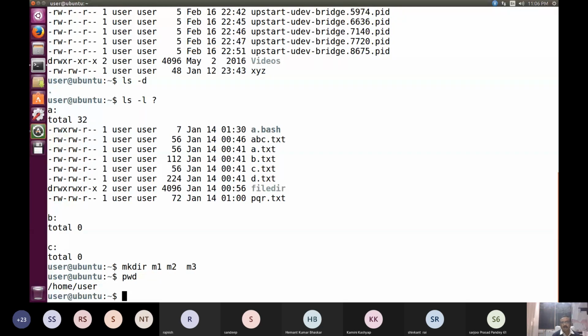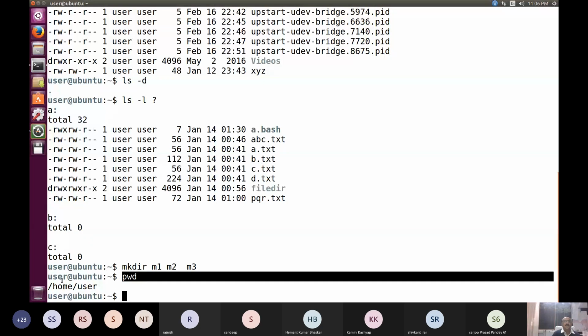So we are logged into the system by just giving the credentials like user ID and password, and once it is verified that we are the correct person, then we'll be having the prompt and now the machine is ready to take instructions from me, and whatever I am typing I'll be storing in my home directory. So right now if I wish to see my home directory I have given the command pwd. So what happens, I am getting the display /home/user, that means this is my home directory.